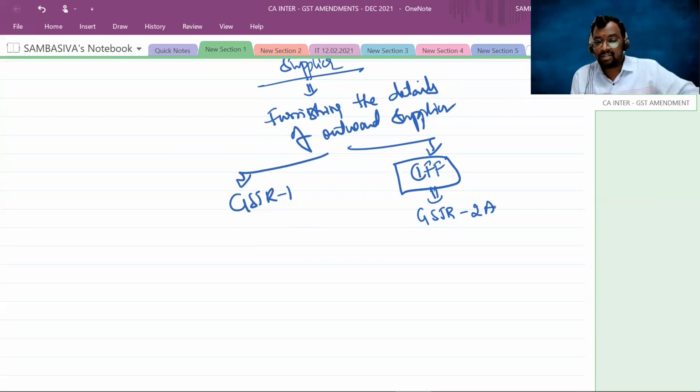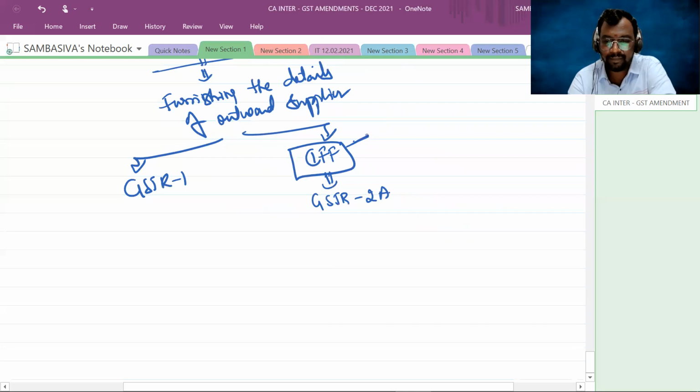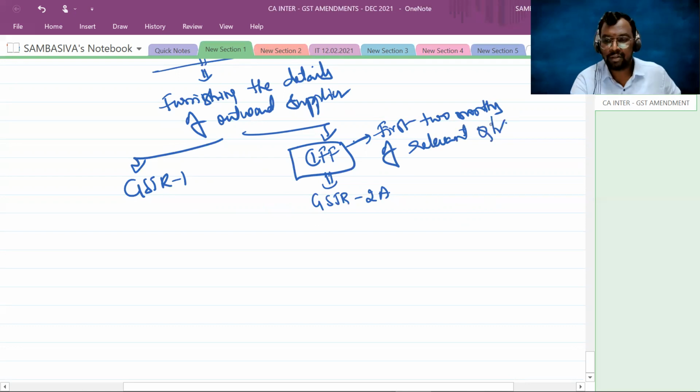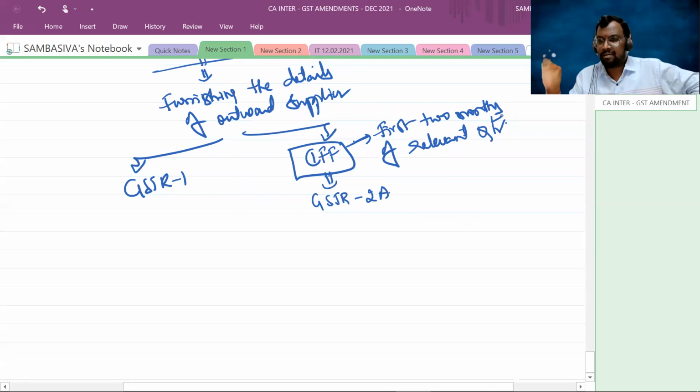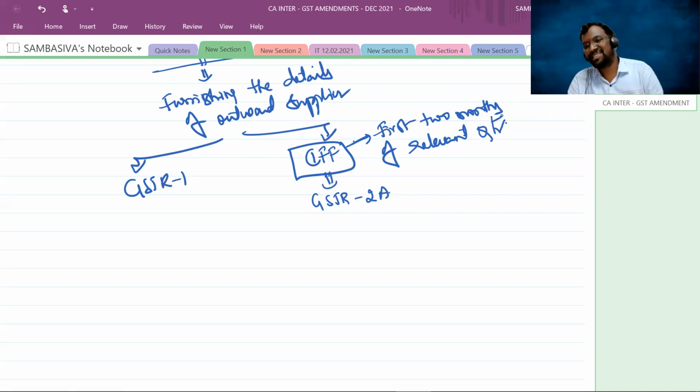Are you following, sir? For the first 2 months of the relevant quarter, the supplier can furnish the details of the invoices by using the IFF, Invoice Furnishing Facility. As and when the supplier furnishes the details into the IFF, the details will be reflected in GSTR 2A of the recipient, based on which the recipient can avail the input tax credit. As simple as that. Sir, what about the third month?